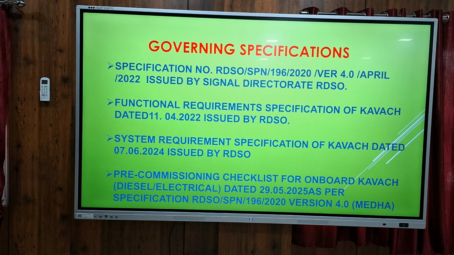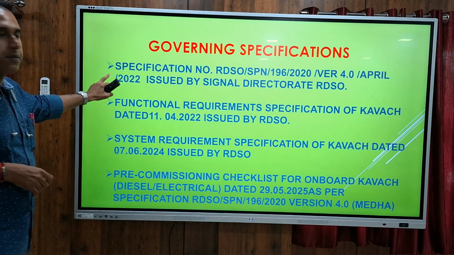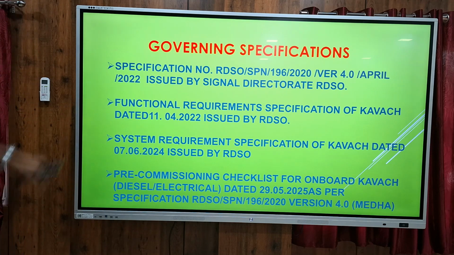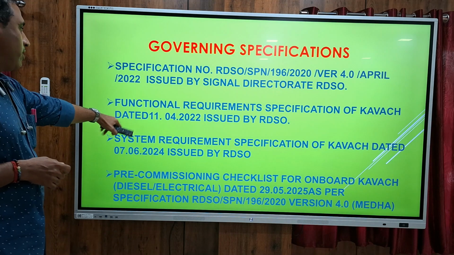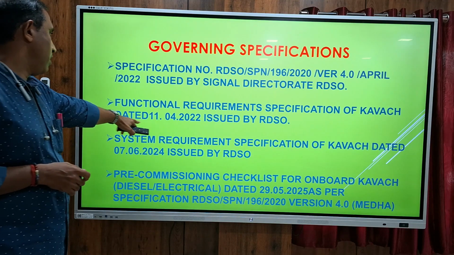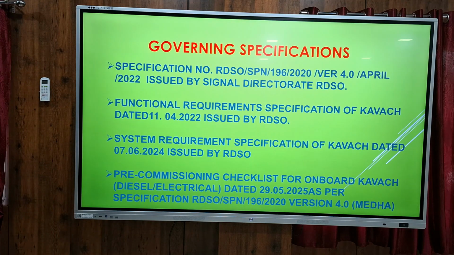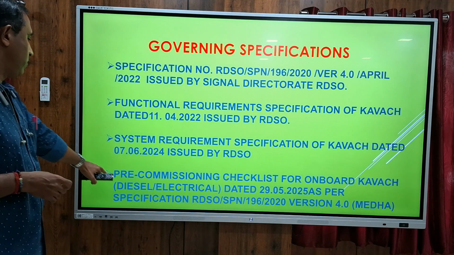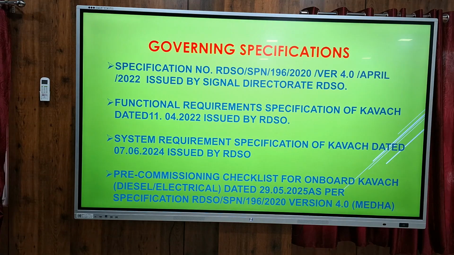These are the governing specifications. This is the main specification issued by the Signal Directorate of RDSO. Then functional requirements as per this letter, then system requirements and pre-commissioning checklist. In our shed, we are following this. After installation, what are the checks we have to do in this pre-commissioning checklist has been specified in the specification. Based on this only, we are testing and giving it.